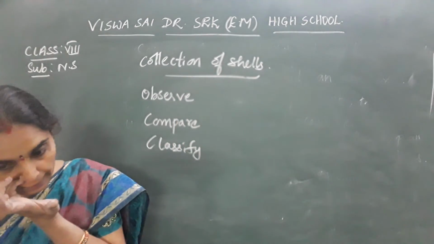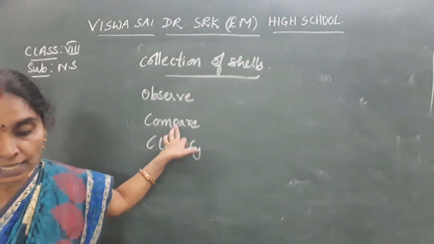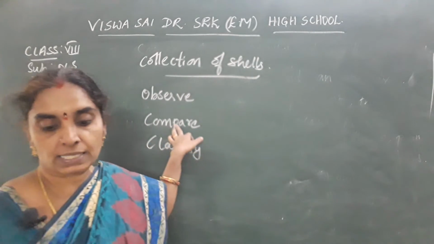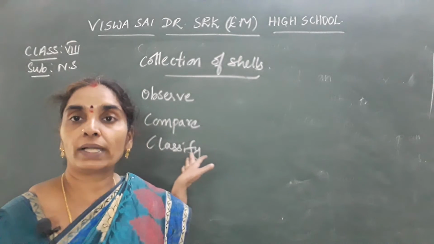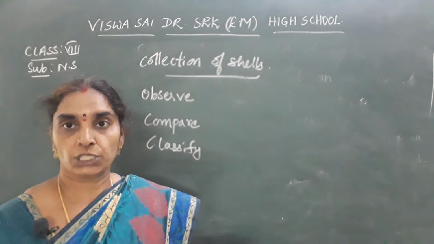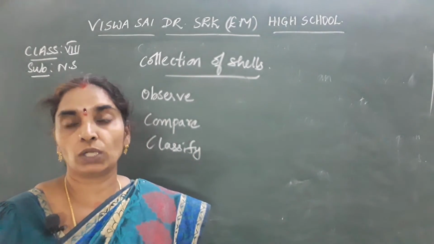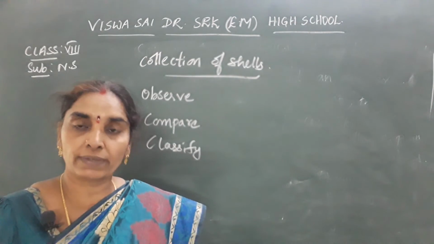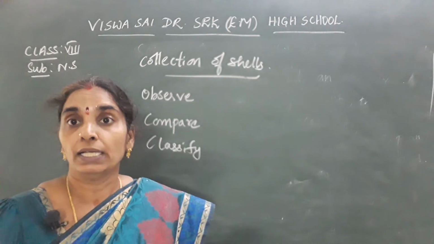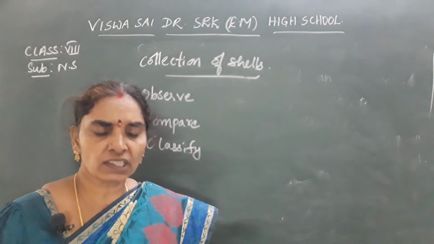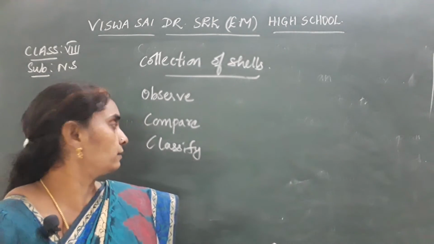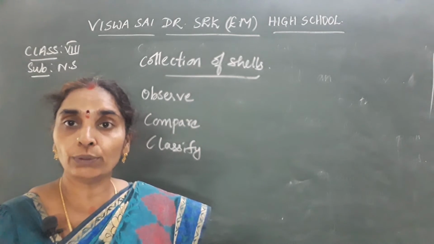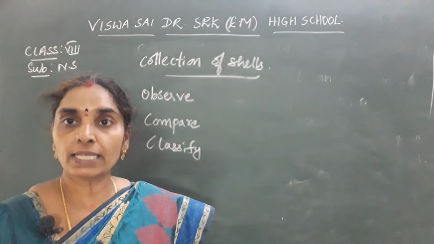He compares the size of the shells. And he also classifies according to size and shape, whether it is a bigger one, smaller one, round, rectangular, whatever it is. He may classify and make different groups of these shells.